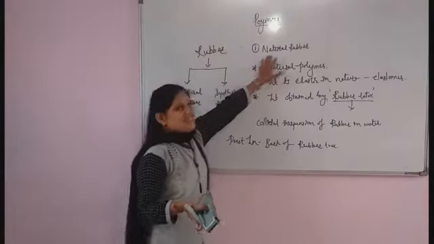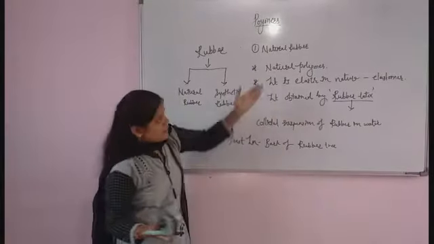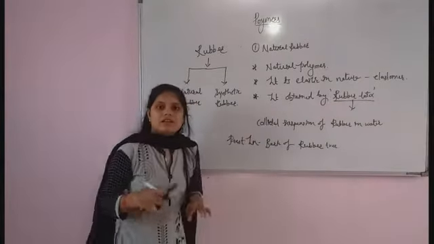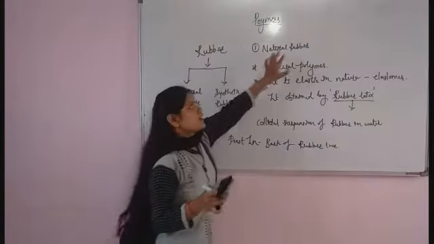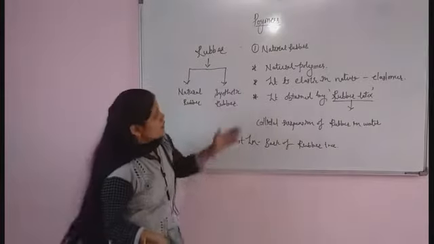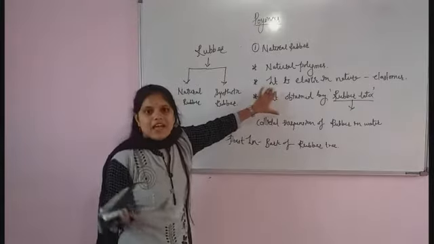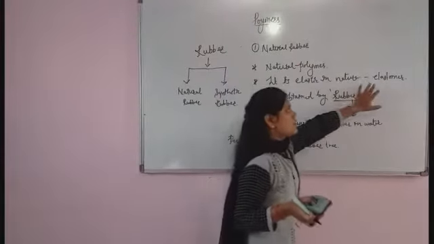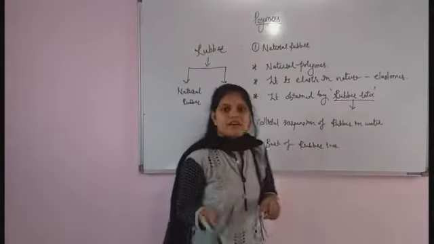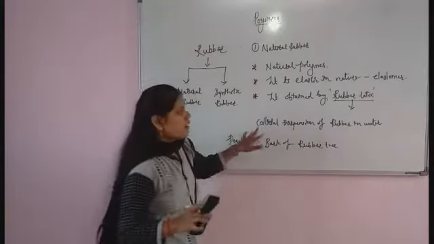You should remember that natural rubber is a natural polymer, because natural polymer means it is easily present in nature. It is easily available in nature, because of this we call it natural rubber. After that, rubber has an important property, that it is elastic in nature, and for this reason natural rubber is also called an elastomer. It is obtained from rubber latex, and this rubber latex is nothing but a colloidal suspension of rubber in water.